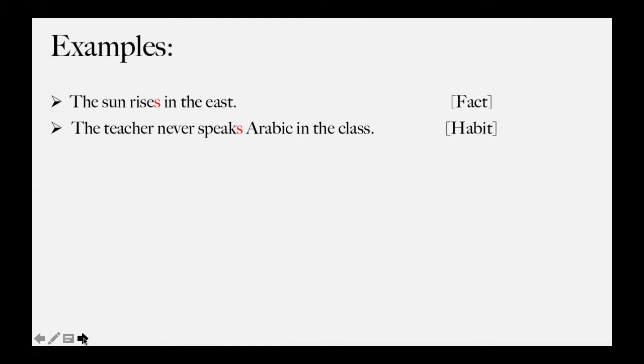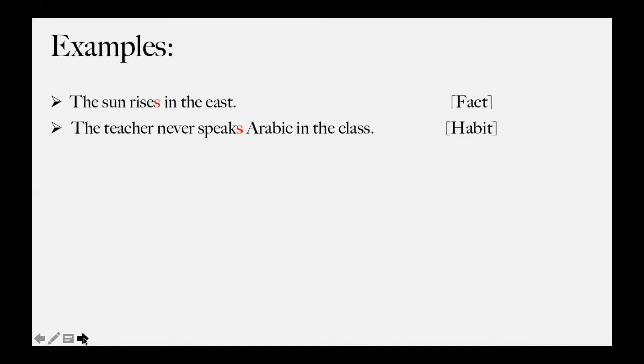What is a habit? A habit is things that you do regularly or you keep doing in your daily life. It's like a routine, kind of. So, things you do in your life and you used to do, okay? These are habits. So, whenever you have a habit, you will use present simple also.